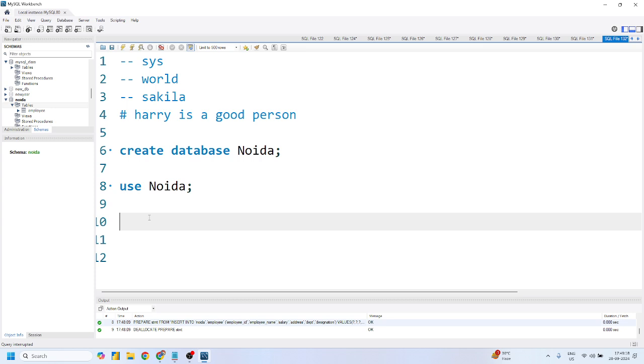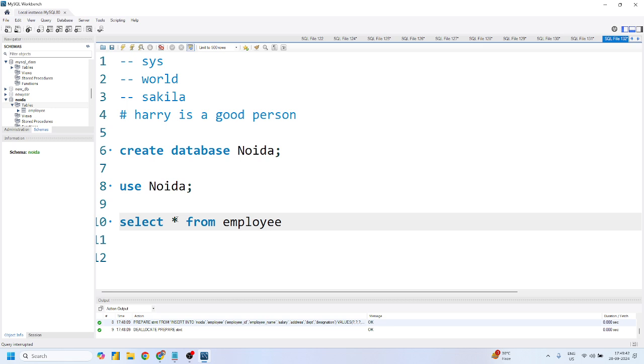To view all the records, you have to write a simple query: select star from, and then the table name. It is a very basic SQL statement, something like this: select star from table name. What exactly is the table name? Employee. Select star from employee.